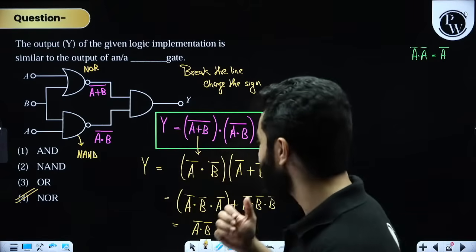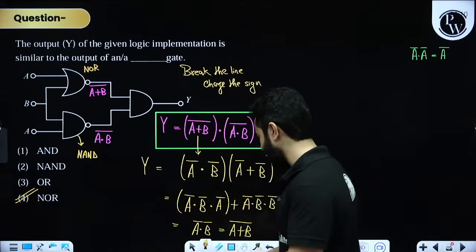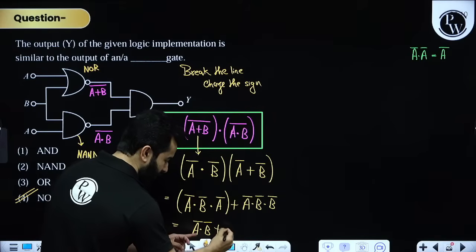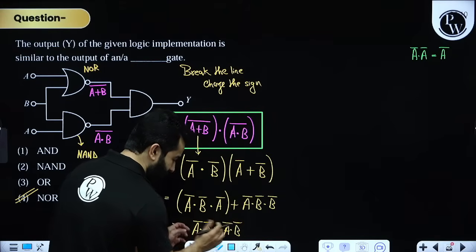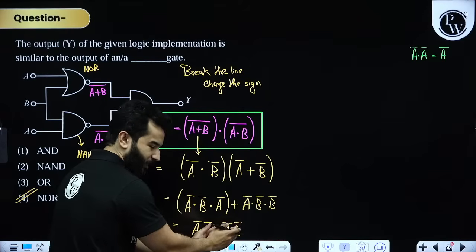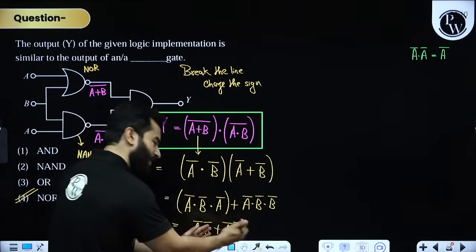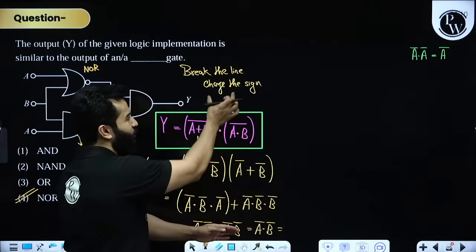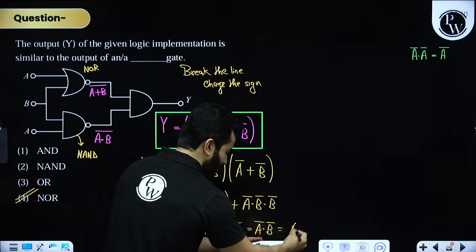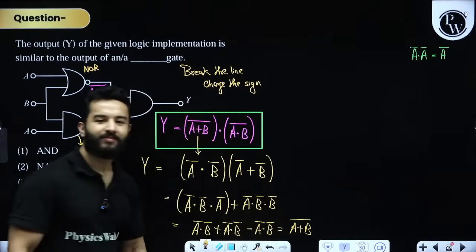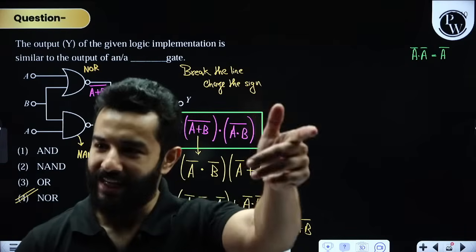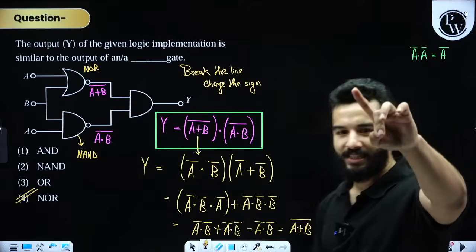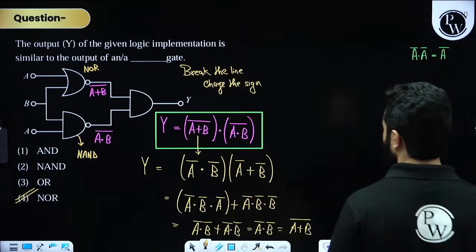But Anupama, you are again saying it is NAND gate. Here it is not a NAND gate, it is an AND gate. Kindly see, if you have any doubt, I can tell you again. This is A dot B, then again this is A dot B. So this is some logic, this is some logic. Let's say this is P plus P, so the answer will be P. Got it? And then let's do the reverse: change the sign and make the line. Break the line, change the sign. Right? Clear? Done and dusted? Any more trouble?